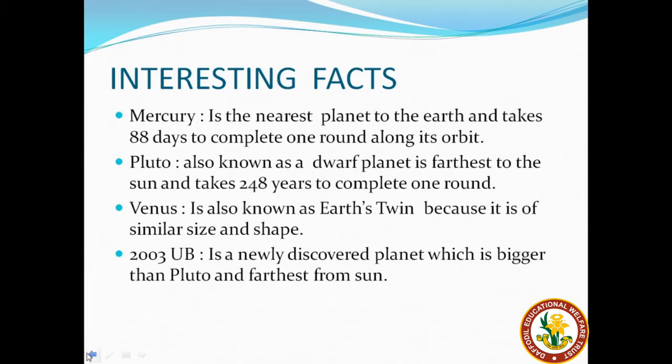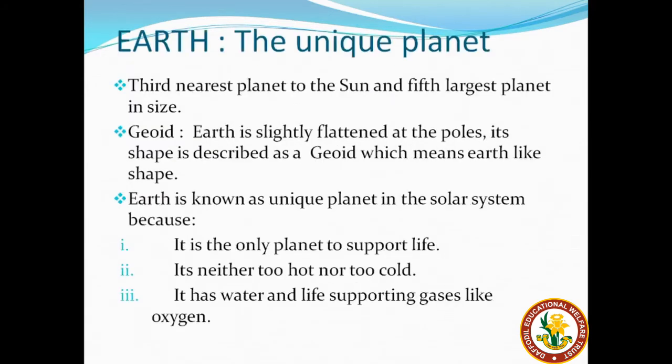Now there is another planet which is newly discovered. It is known as 2003 UB. This planet is said to be bigger than Pluto and farthest from the Sun. We do not have much information about this planet to date, but it was discovered recently and thus is a newly discovered planet. Okay, so next we have to study about the Earth.